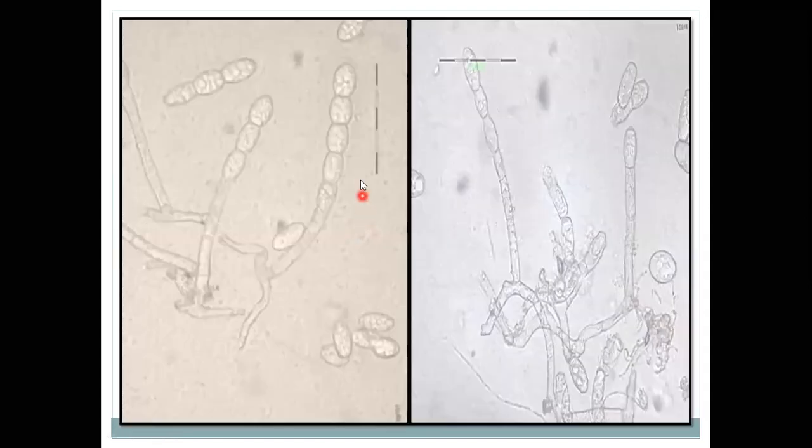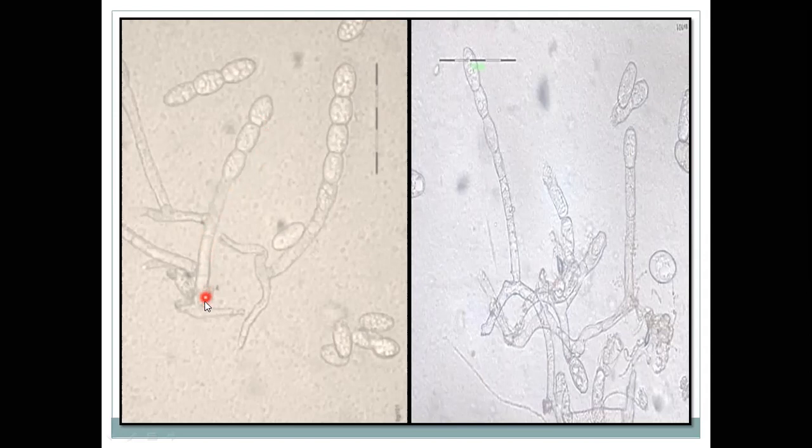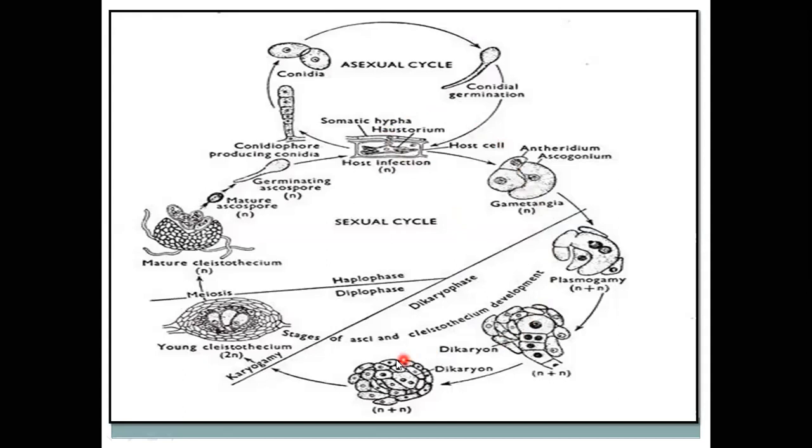So this is the ascogenous hyphae and asci that generally develop, and this is the conidiophore and conidia seen. Means this conidia forms in a chain pattern at the tip of this conidiophore. So this is the disease cycle of Erysiphe and Sphaerotheca, means this is the Erysiphe genus forming the cleistothecia and the ascospores.